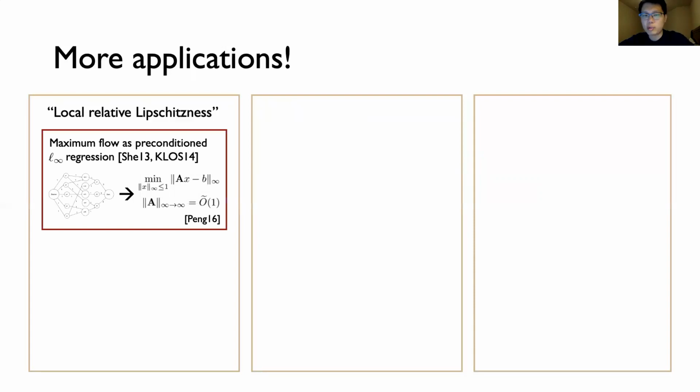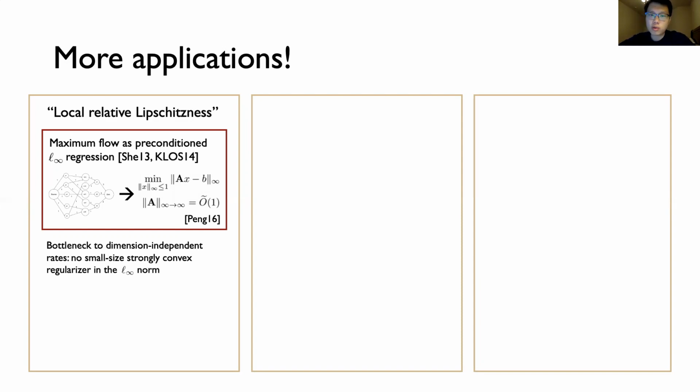We apply this tool to an application in computing approximate undirected maximum flows. It was observed by breakthrough works of Sherman, Kelner et al., and Peng that the problem of approximate max flow can be reduced to a small number of combinatorially preconditioned L-infinity regression problems. The resulting regression matrix has a polylogarithmic L-infinity operator norm.